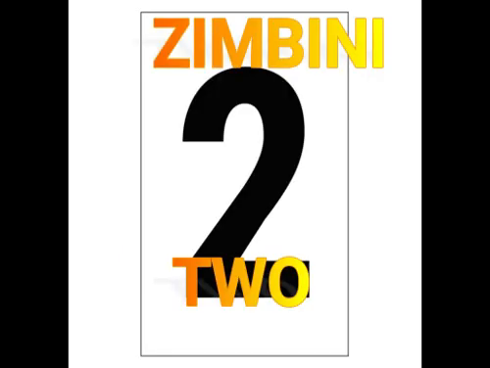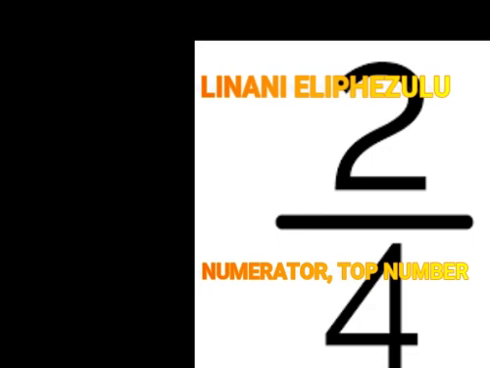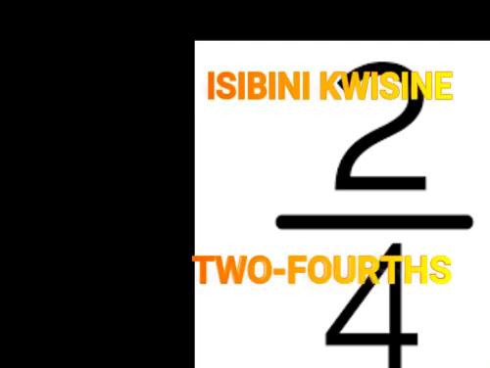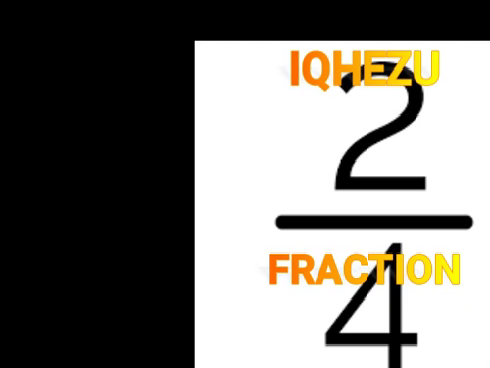At the top we write 2 since 2 slices have been eaten. 2 is a numerator or top number. Uzimbini linani eliphezulu. 4 is a denominator or bottom number. Uzine linani elisezantsi. We say 2/4. Sithi isibini kwisine. This is a fraction. Eli liqhezu.